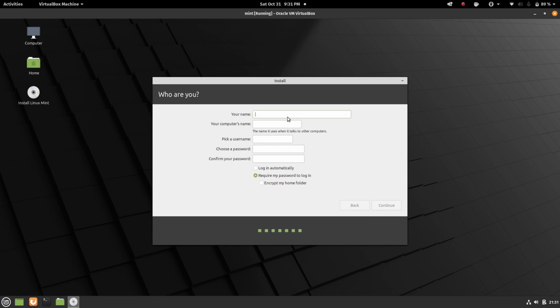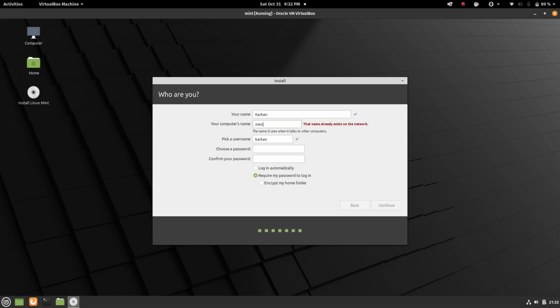Now you put your credentials. I put my name, and whatever you want to name yours here, it's up to you. So the first one is your actual name. You can capitalize it. Second one is your computer name. So if your computer is on the network and somebody's searching for it, that's what it's going to show.